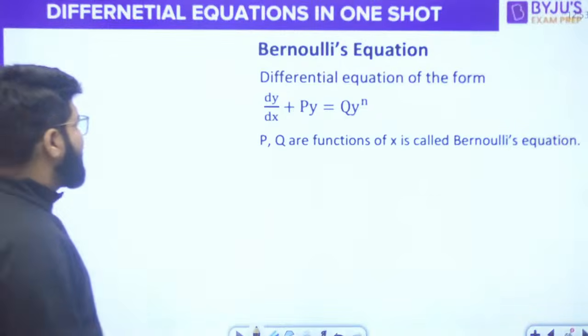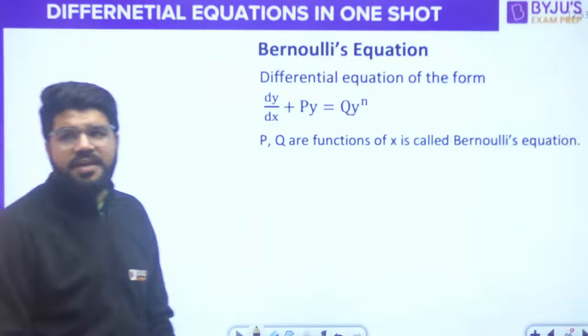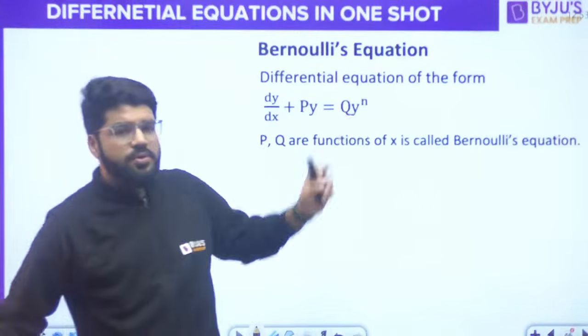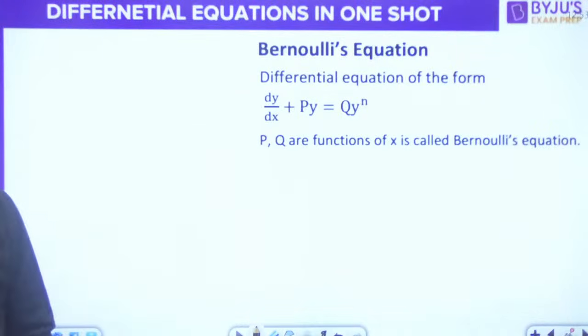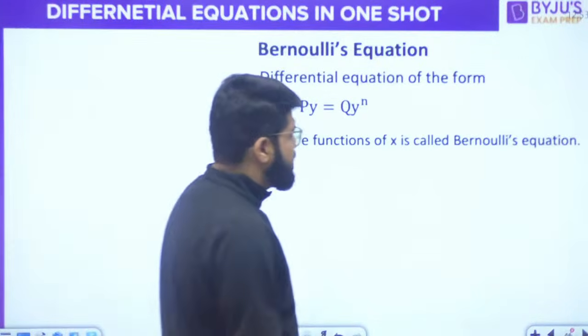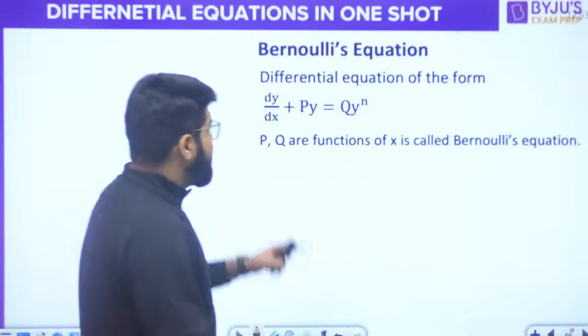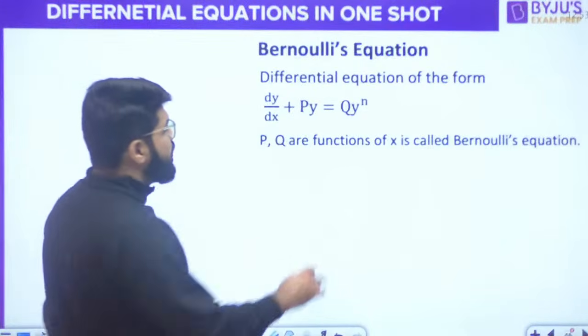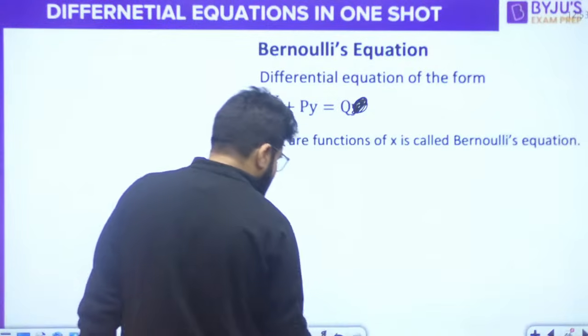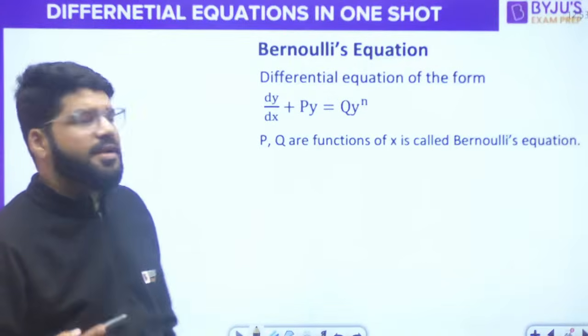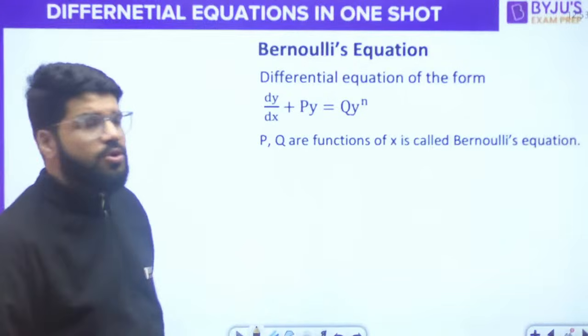Okay, Bernoulli's equation. A differential equation of the form dy by dx plus py is equal to qy power n, where p and q are functions of x, is known as the Bernoulli's equation. dy by dx plus py is equal to q is a normal linear differential equation. But when q is multiplied by y power n, then it is the Bernoulli's equation. And the method to solve this is,